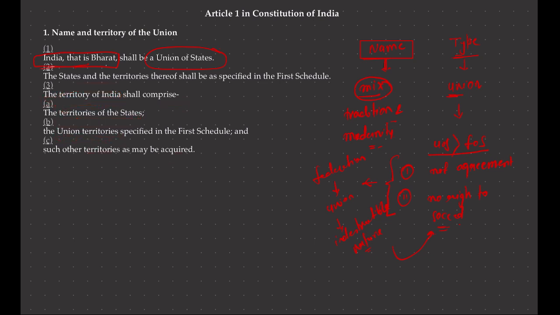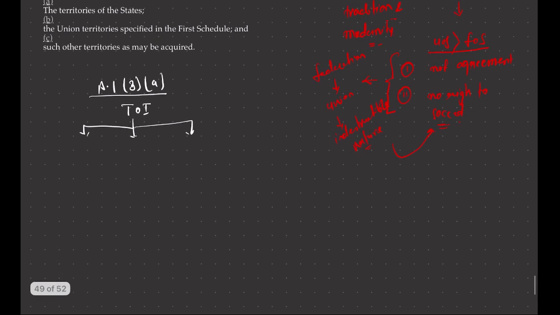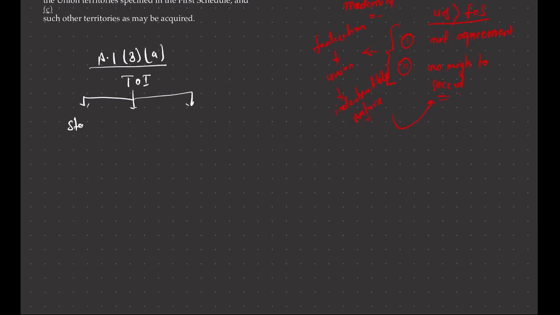Let me express it through bullet points. Article 1, Clause 3, Subclause A says that the territory of India includes three types of territory. What are they? Territory of states, union territory, and territory acquired at any time. And if you read Article 1, it gives the constitutional basis for the expansion of the Indian Union. Do remember this.